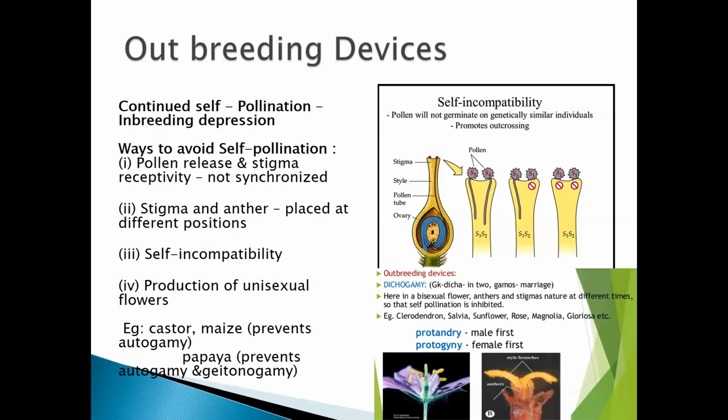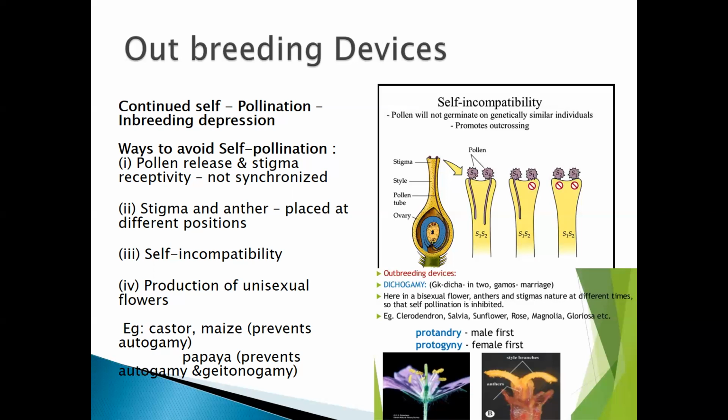Another one is self-incompatibility, where the flower itself becomes incompatible to germinate the pollen grain. And production of unisexual flowers. You all know what is meant by production of unisexual flowers, where it only produces the male flower or the female flower, either having the male gamete or the female gamete. The examples are castor, maize and papaya. Papaya, you all know, produces either male flower or the female flower.